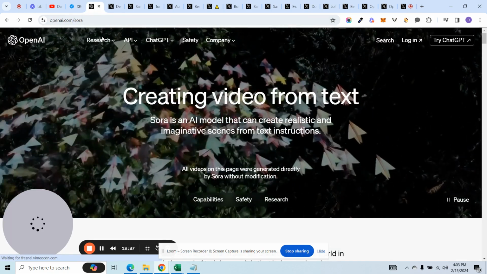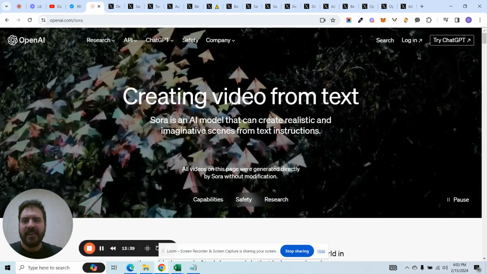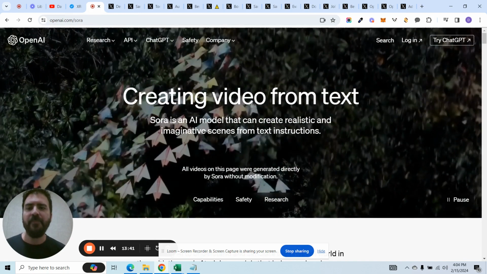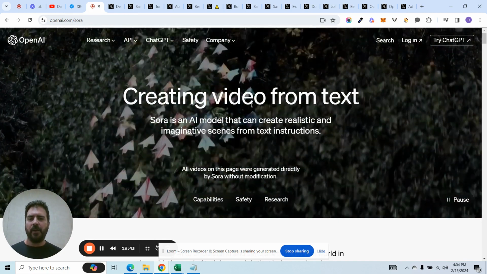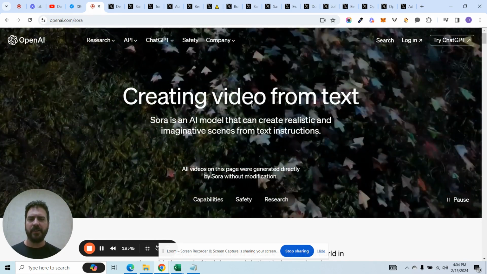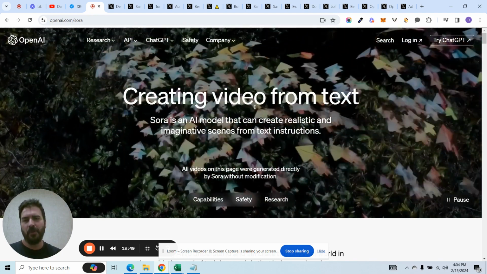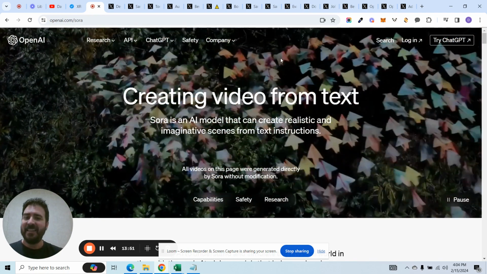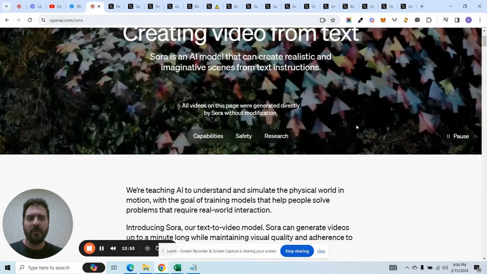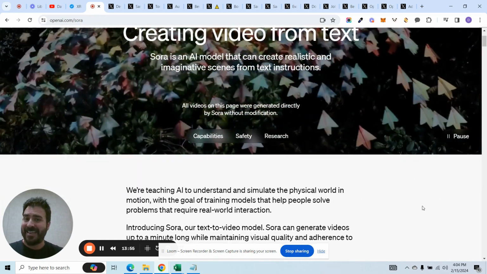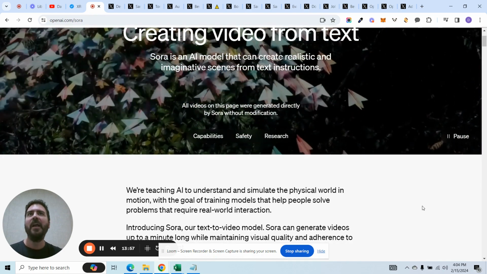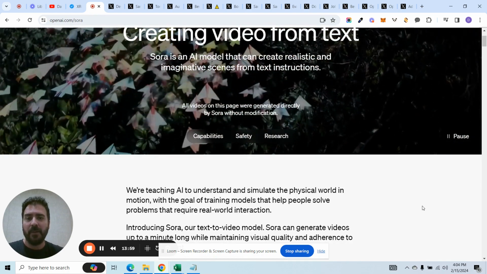So let's go back to the OpenAI website. Now, this is not released to the public yet. They've only limited the release of this so far to, I believe, artists, some folks in the film industry, other folks for testing purposes, right? I think the real reason why they haven't released this model to the public yet is because it's going to cause chaos. It's going to cause mayhem when these models are released to the public, right?